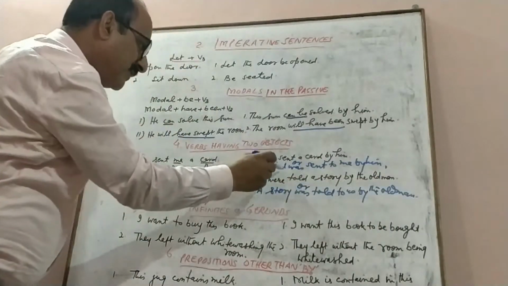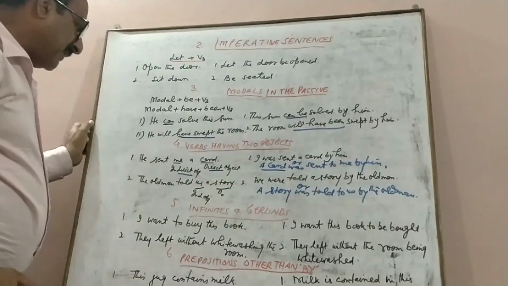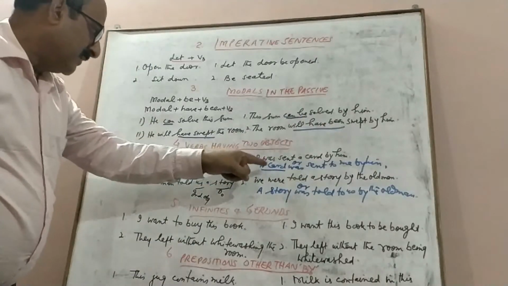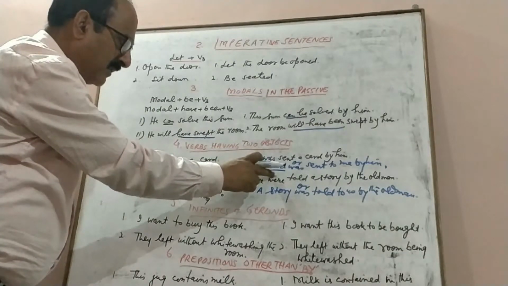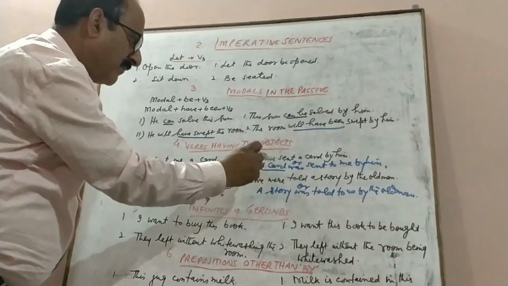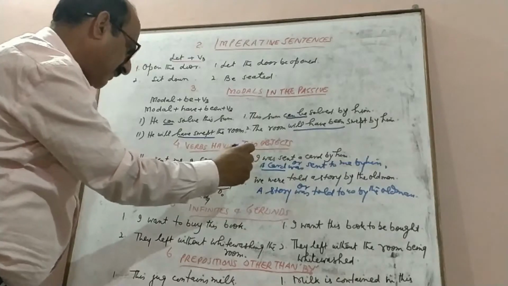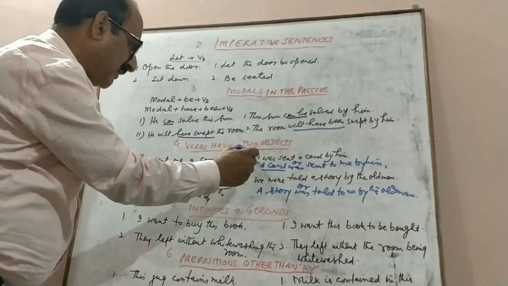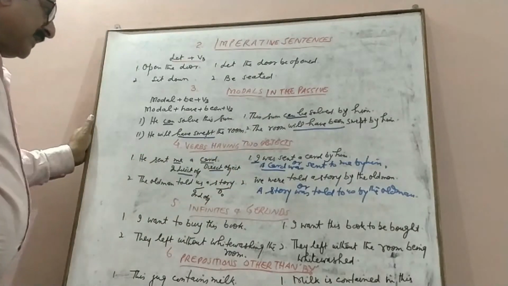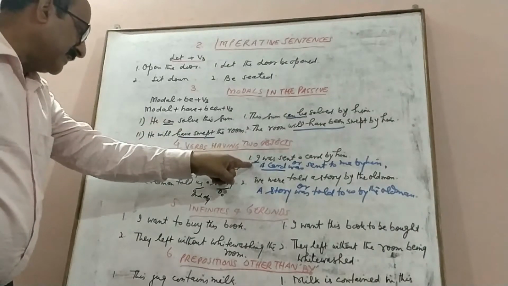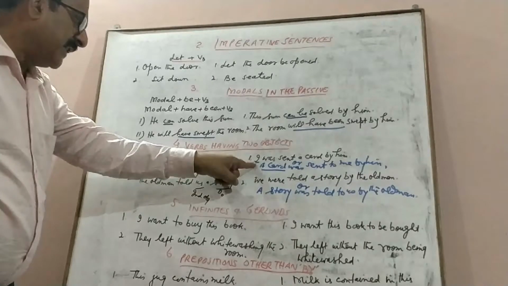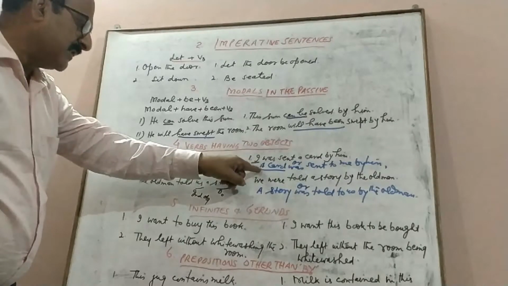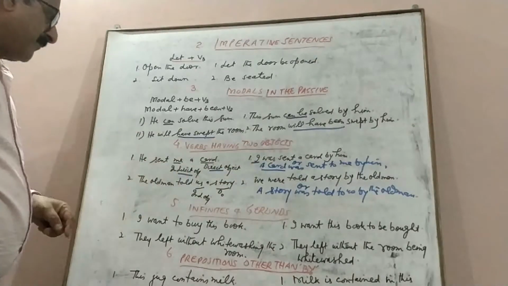Here we use the indirect object at the beginning of a sentence, while in the first case we use the indirect object at the beginning of a sentence. In the first case we use the indirect object in the beginning of a sentence, and in the second case we use a direct object.